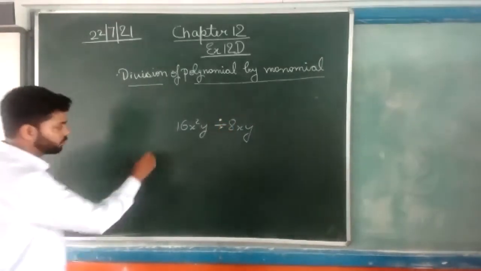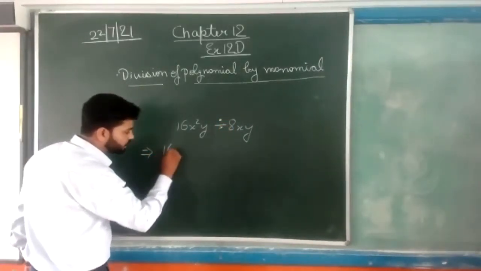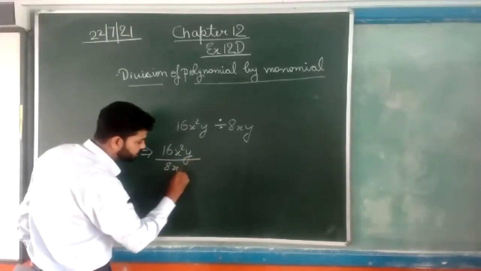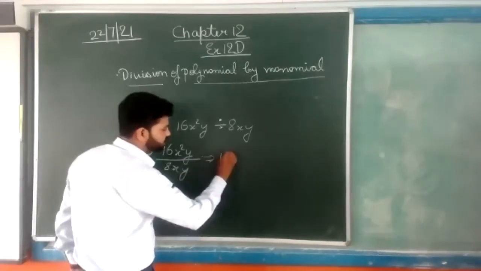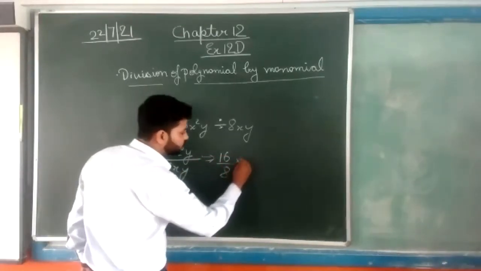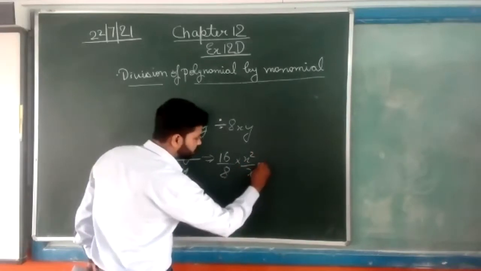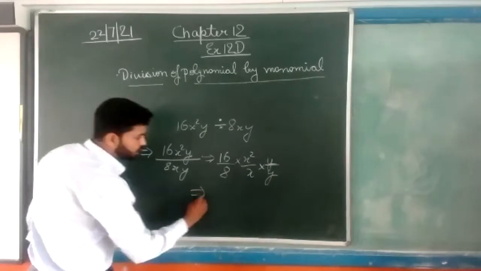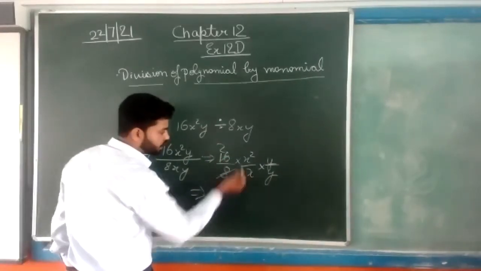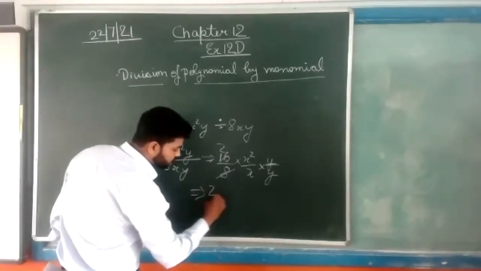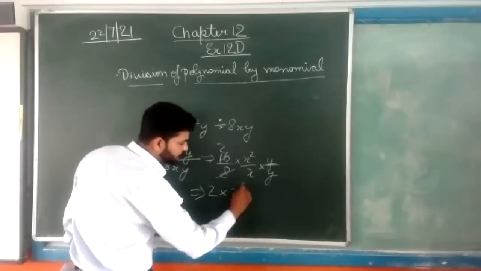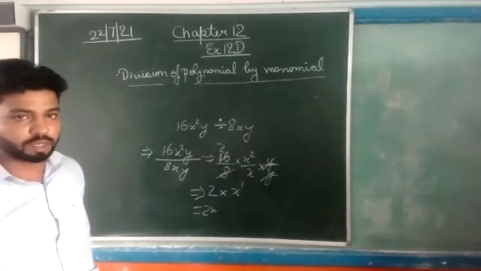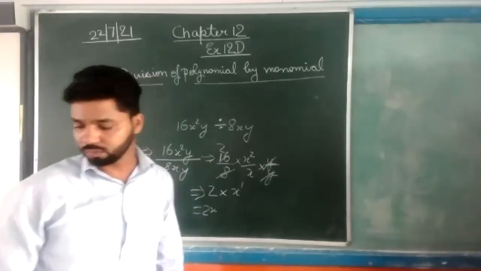So we will write 16x square y upon 8xy, that is 16 upon 8 into x square upon x into y upon y. We will cut 16 upon 8, that is 2, and this x will be x to the power 1, and y will be cancelled. So the answer is 2x. Monomial with monomial.